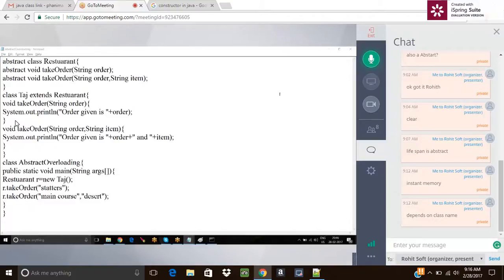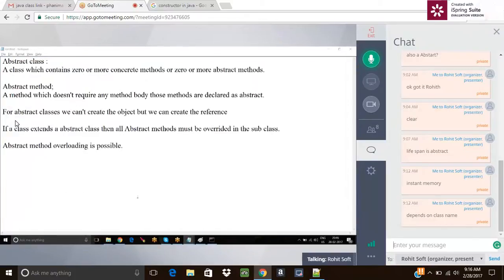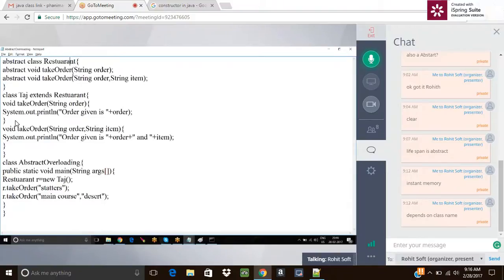I want to write a constructor now, which has the same name as the class name, and you have to create an object in order to execute a constructor. You have seen both zero argument and parameterized constructors.